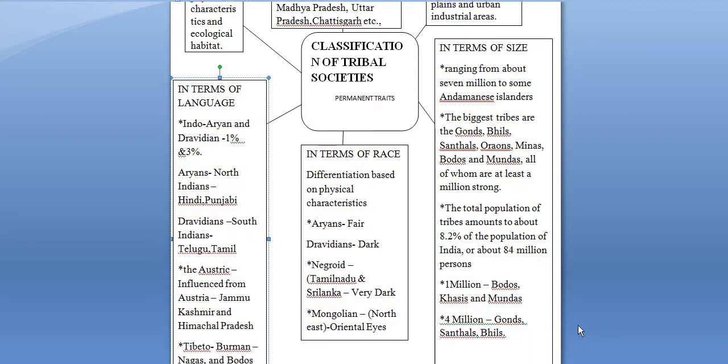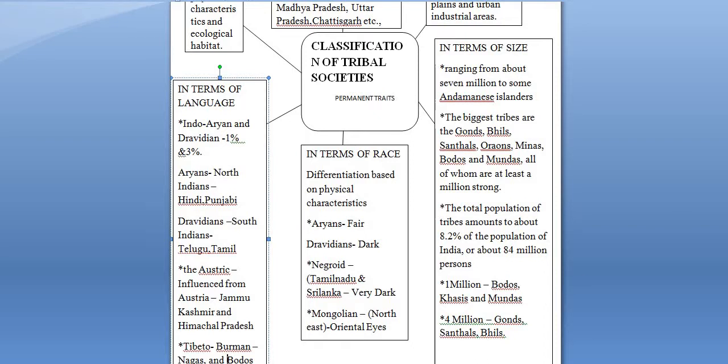And the Gonds, Santhals, and the Bhils, which live in middle India, in the states of Uttar Pradesh, Madhya Pradesh, Chhattisgarh, constitute about 4 million of the population. That means these are the tribes which contribute a huge population in the Indian census.